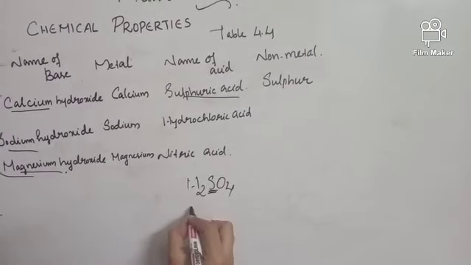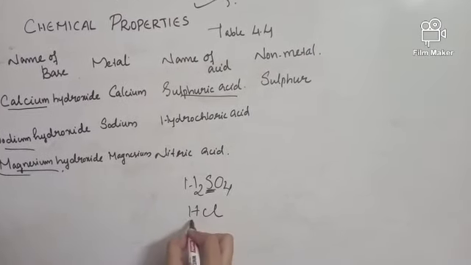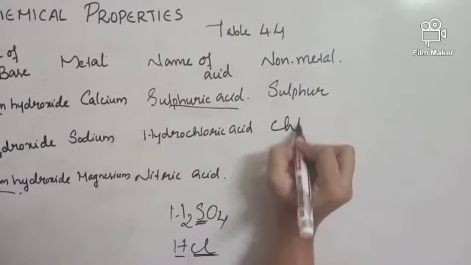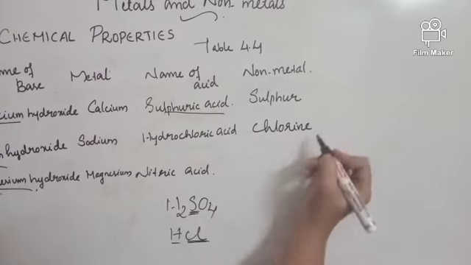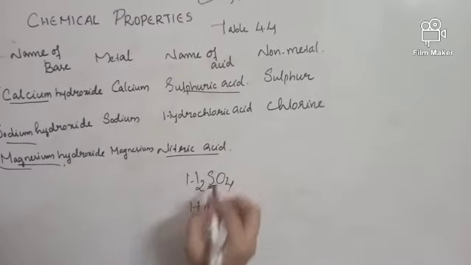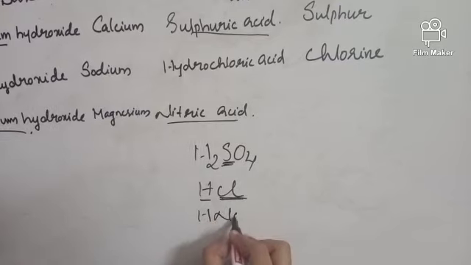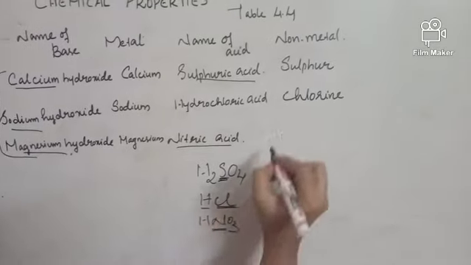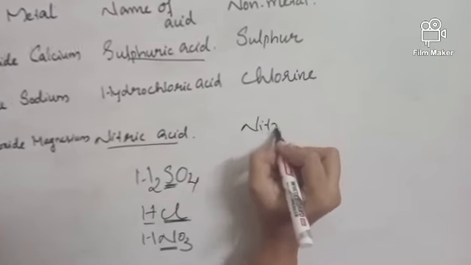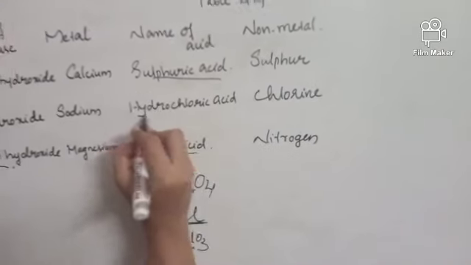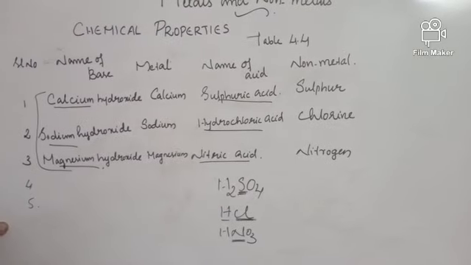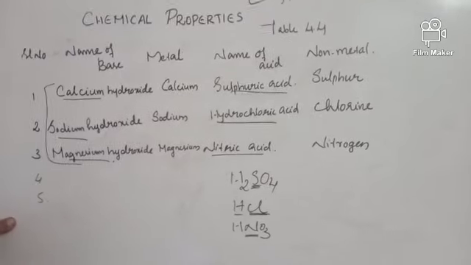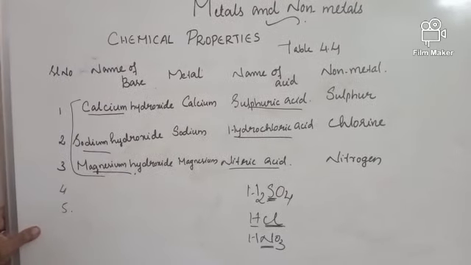Then hydrochloric acid, the formula is HCl. Other than hydrogen, the non-metal present here is chlorine. Now nitric acid, the formula is HNO3. Other than hydrogen and oxygen, nitrogen is the non-metal here. So all the acids contain a non-metal and all the bases contain a metal. The remaining fourth and fifth examples you have to write yourself.